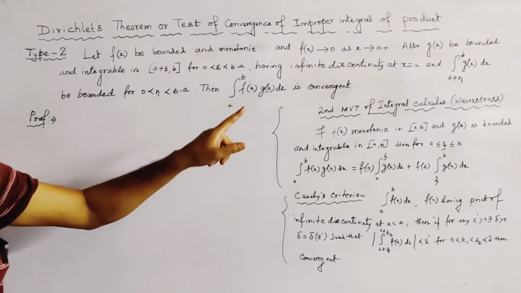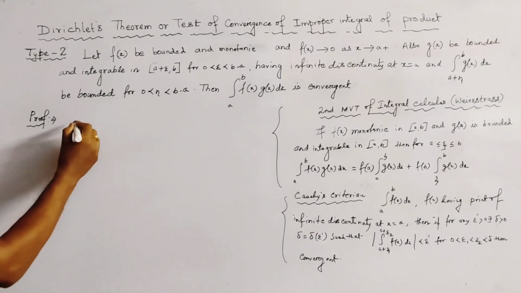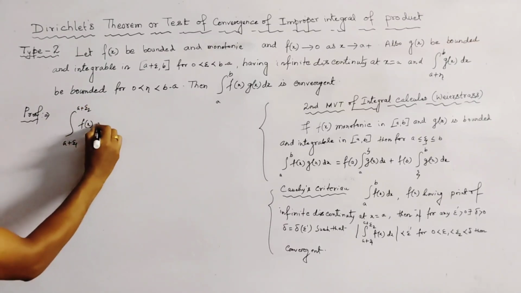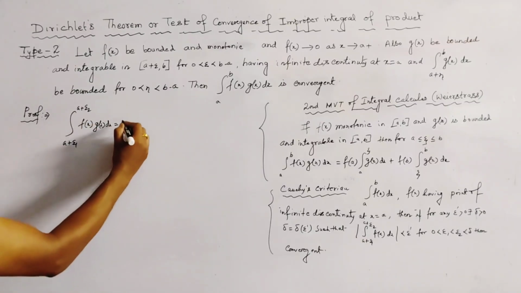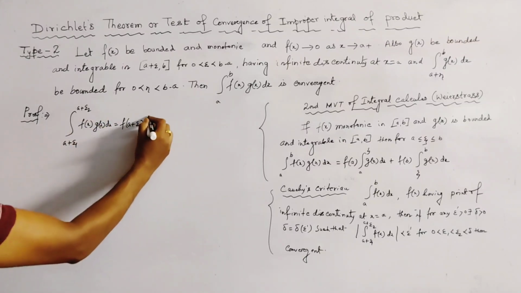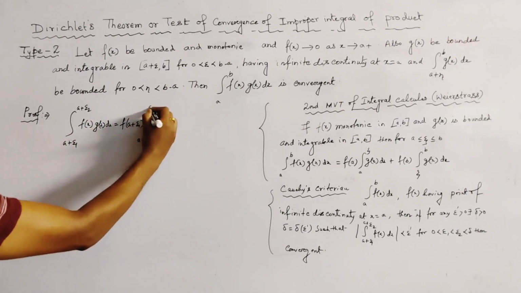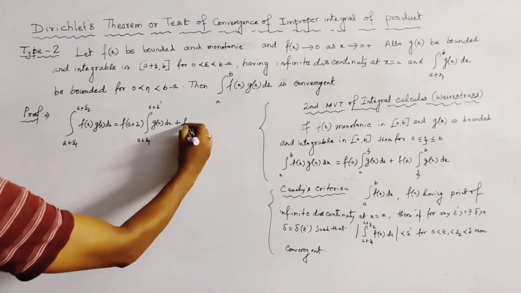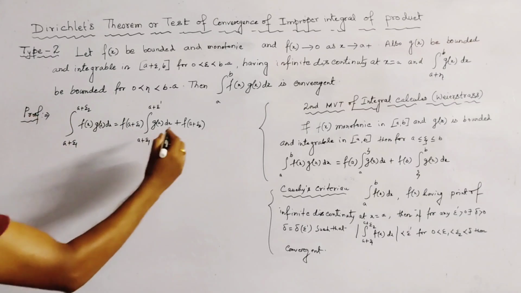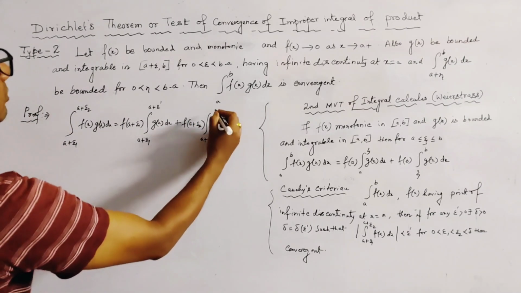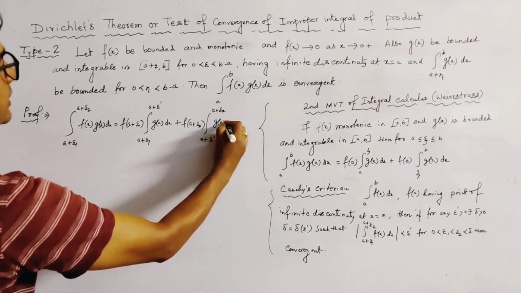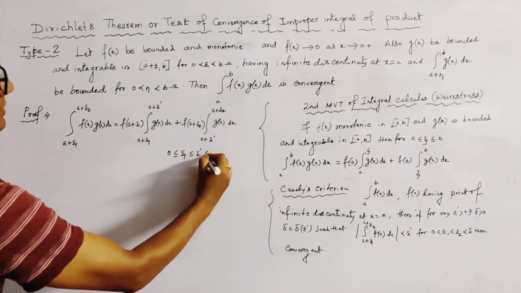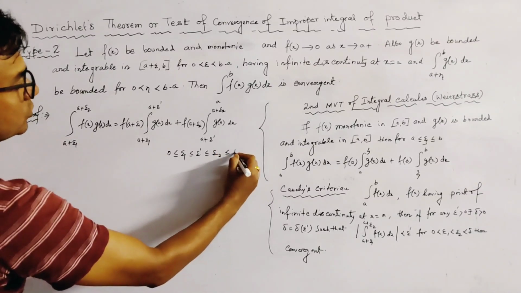So we use the second mean value theorem and get the integration from a plus epsilon 1 to a plus epsilon 2 of f(x) g(x) dx equal to f(a plus epsilon 1) into the integration from a plus epsilon 1 to a plus epsilon dash of g(x) dx, plus f(a plus epsilon 2), the upper range, into the integration from a plus epsilon dash to a plus epsilon 2 of g(x) dx, where 0 less than or equal to epsilon 1 less than or equal to epsilon dash less than or equal to epsilon 2 less than or equal to b minus a.